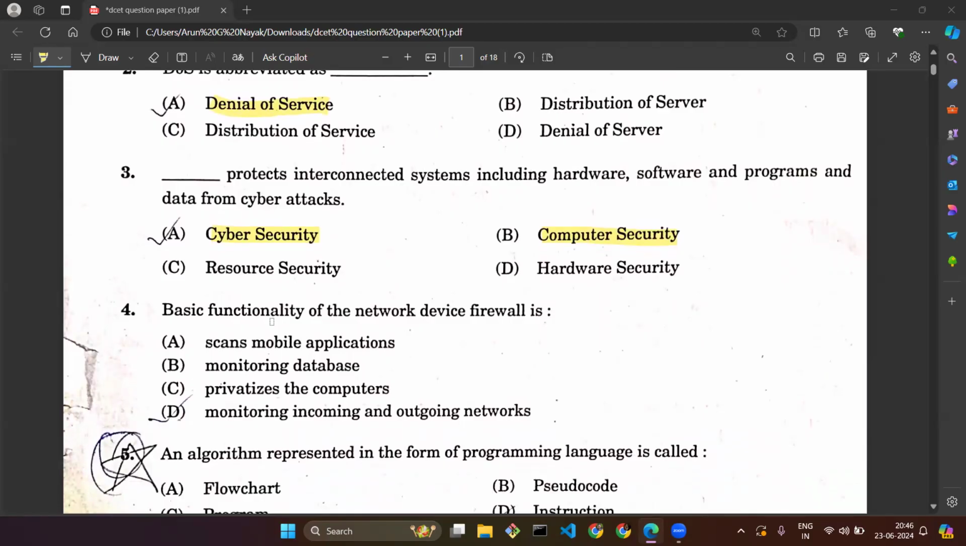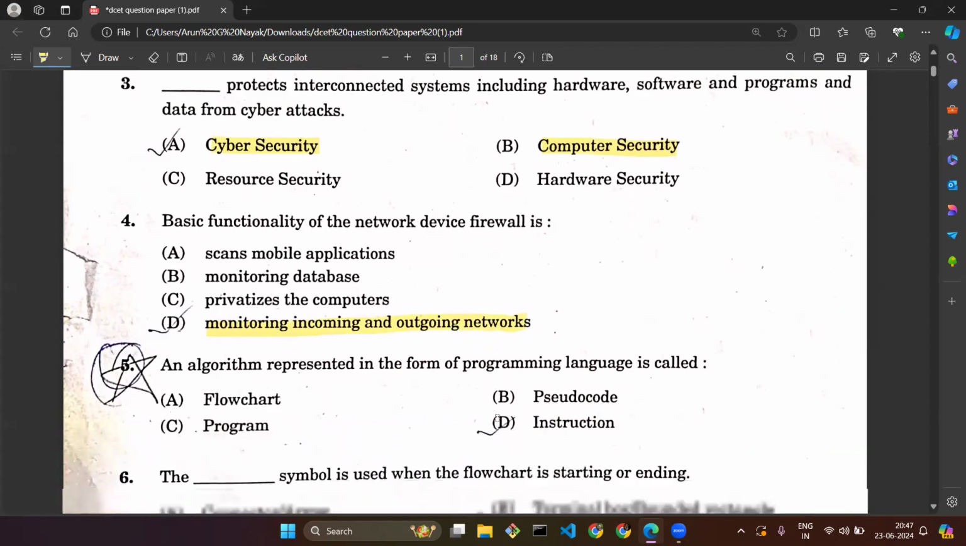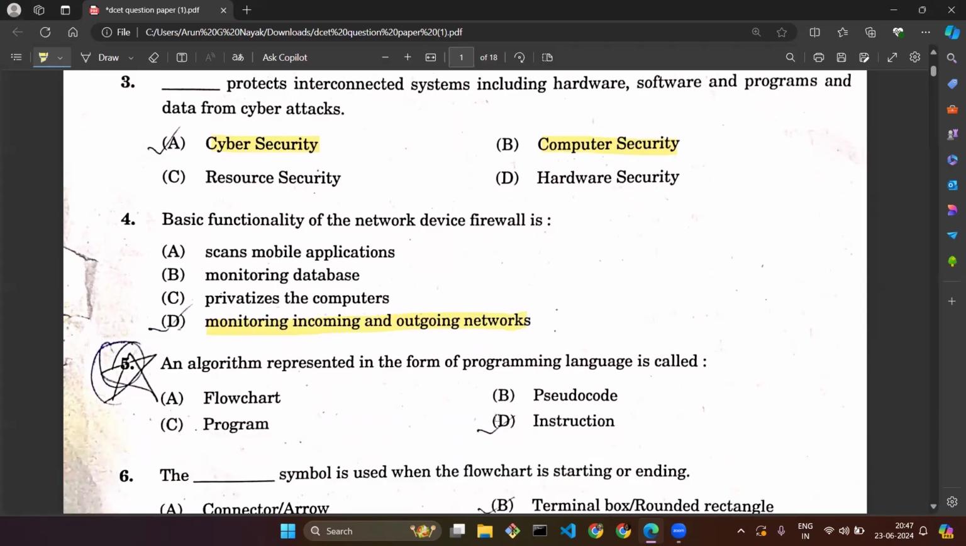Question number four: basic functionality of the network device firewall is. Four options have been given again: scans mobile application, monitoring databases, privatizes the computer, or monitoring incoming and outgoing networks. The firewall is always used for monitoring incoming and outgoing networks in terms of security, like which networks are incoming to a particular device, which are outgoing, and how we can monitor everything is related to firewall.